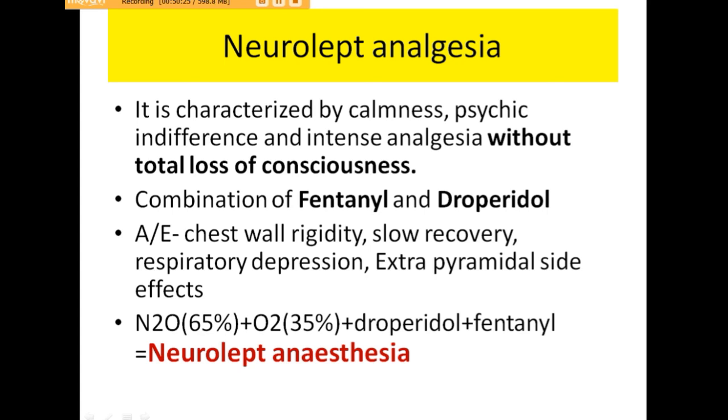There is a term neuroleptanalgesia, that means which is characterized by calmness, psychic indifference, and intense analgesia without total loss of consciousness. It is the combination of fentanyl and droperidol. So neuroleptic agent here is droperidol. It is an antipsychotic, and analgesic here is fentanyl. But adverse effects in the form of chest wall rigidity because of fentanyl, slow recovery, respiratory depression because of fentanyl, which is an opioid analgesic, and extrapyramidal side effect because of droperidol, which is an antipsychotic, may occur.